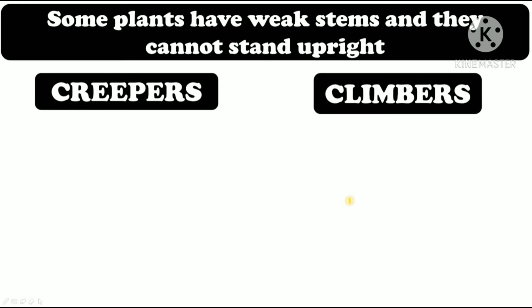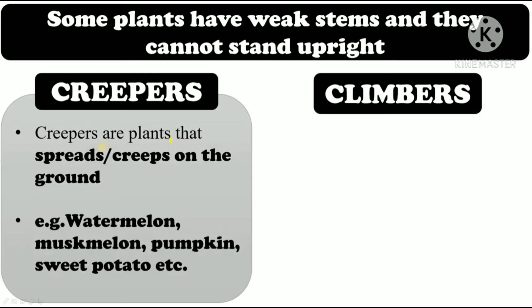Examples are creepers and climbers. Let's understand about creepers and climbers in detail. Creepers are plants that spread or creep on the ground. Examples are watermelon, muskmelon, pumpkin, sweet potato, etc.